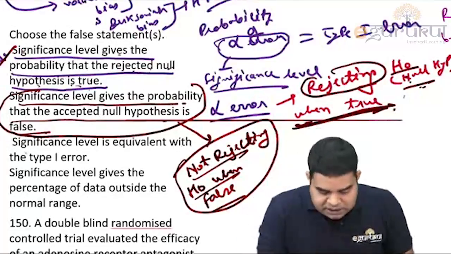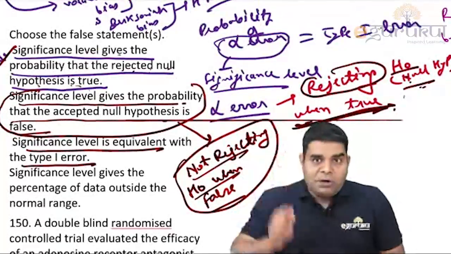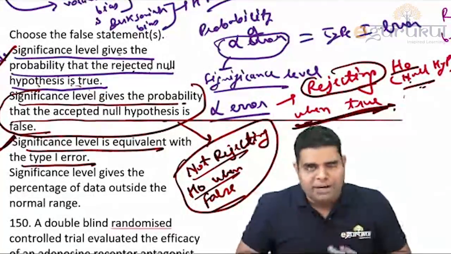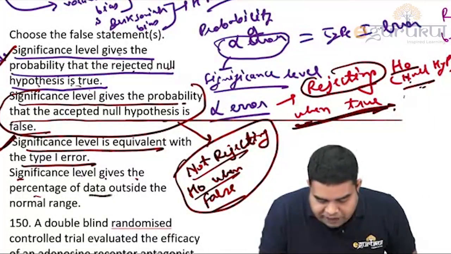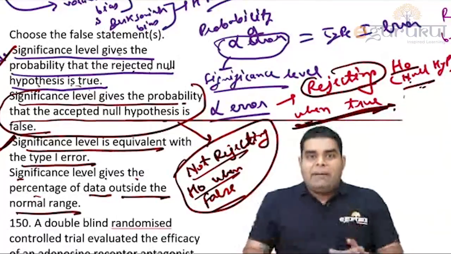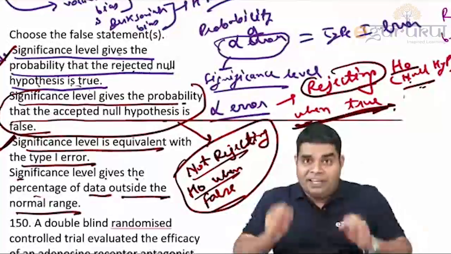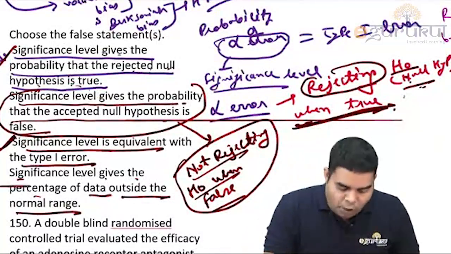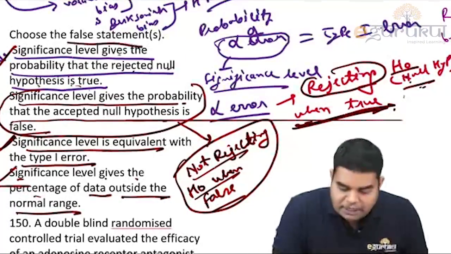Then option C, significance level is equivalent to type 1 error. This line is true because significance level means alpha error, which means type 1 error almost. Line D, significance level gives the percentage of data outside the normal range. Significance level means how much of the data is outside the normal range. There is something significant, that is significance level. So options C, D and A are correct. So which one is the false statement?